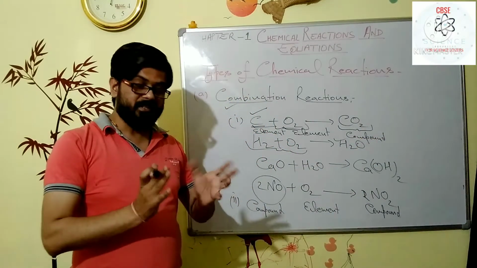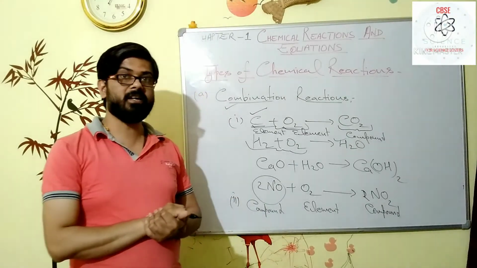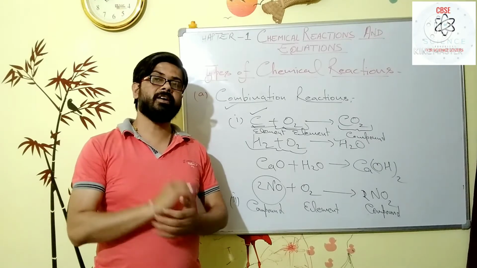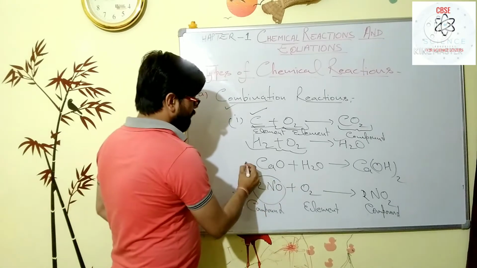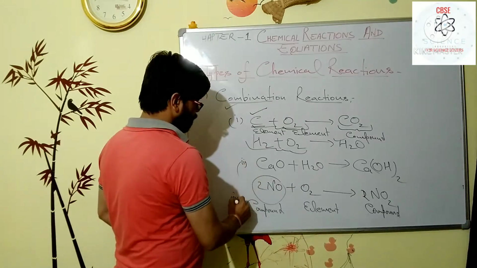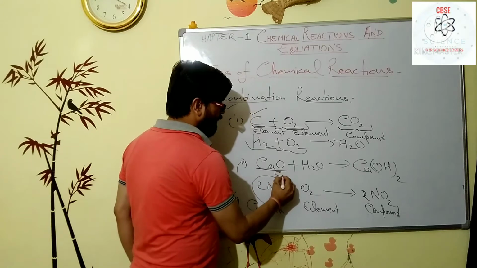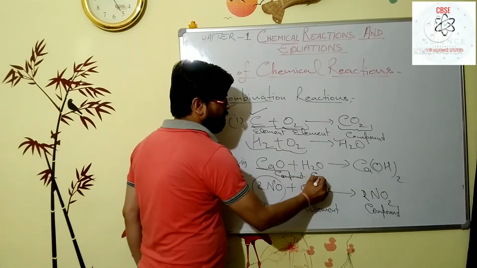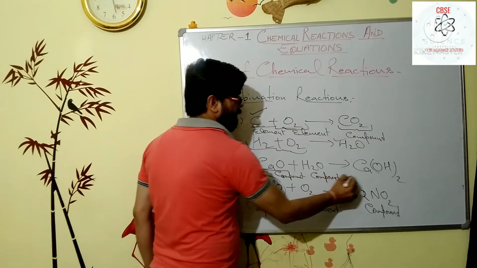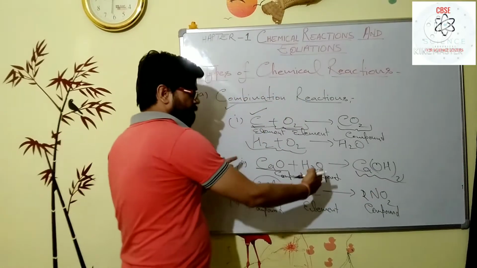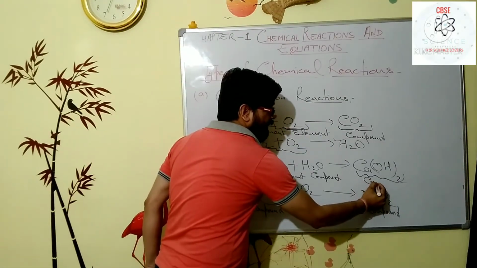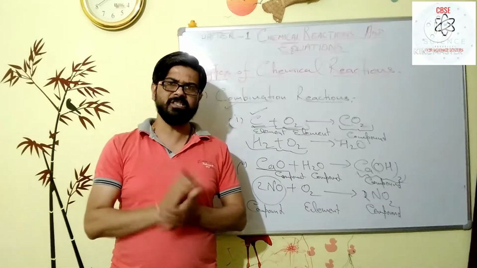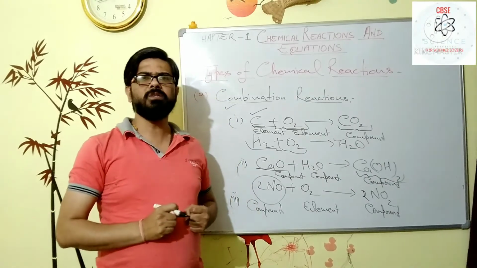So these are two subcategories. What may be the third category, where two compounds are combined? Two compounds are combined to form a third compound. In this category, CaO, calcium oxide, is one compound, H2O is also one compound, and they are forming a compound by combination. So all are combination reactions, but what type of molecules are combining?